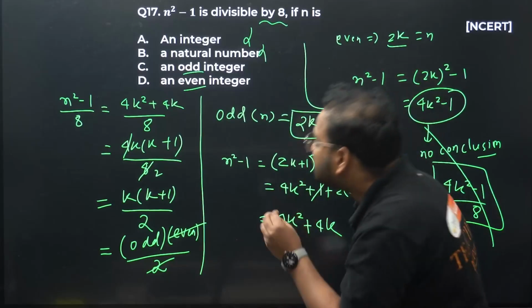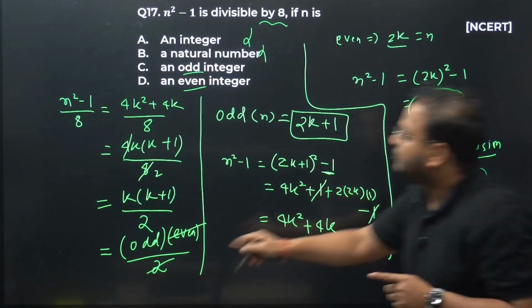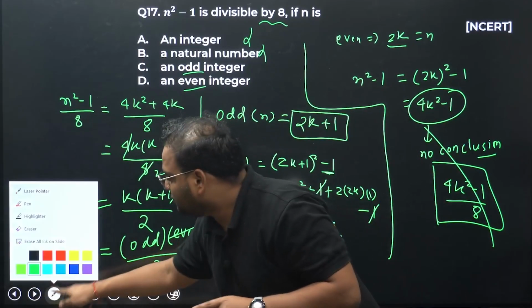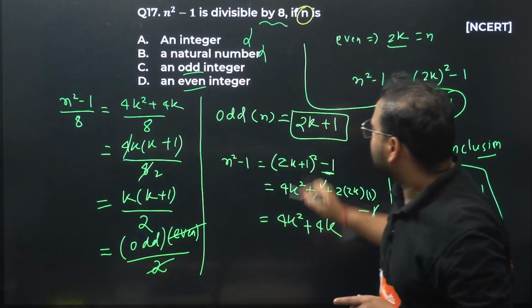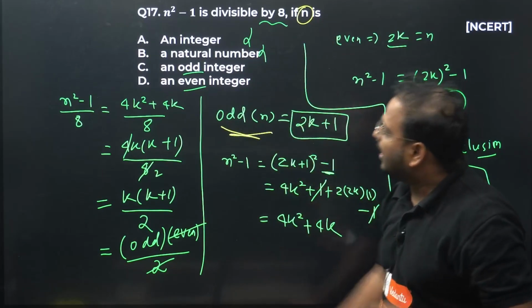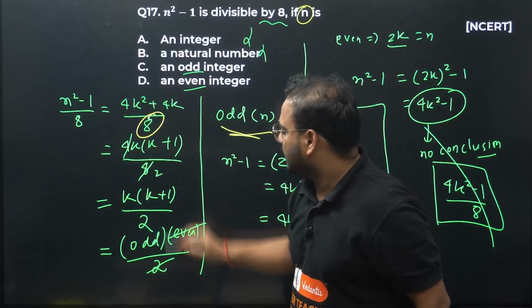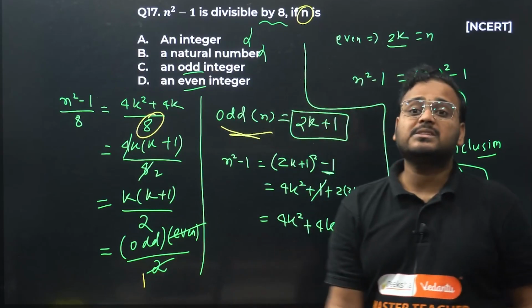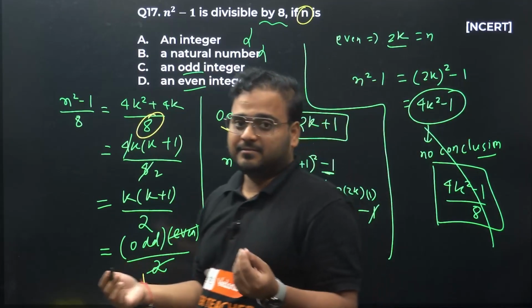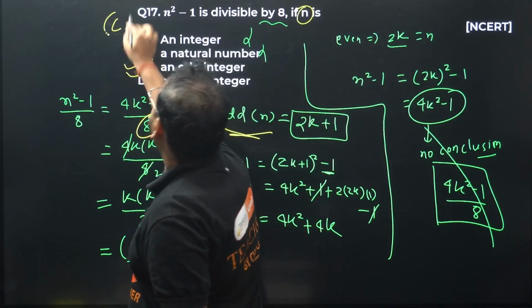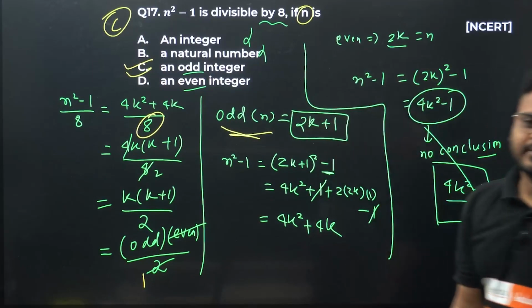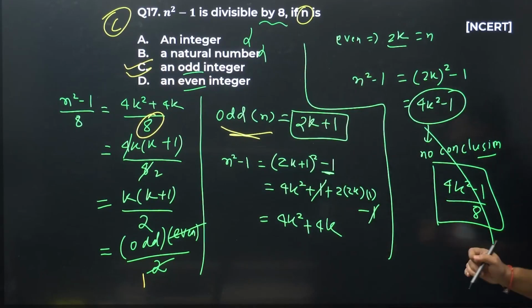So basically, if you took the n value as an odd number, you got rid of the 8 in the denominator. This is nothing but 1 now. It means we are able to divide by 8. Hence the answer is option C. Option C. Get it? It's a super problem.